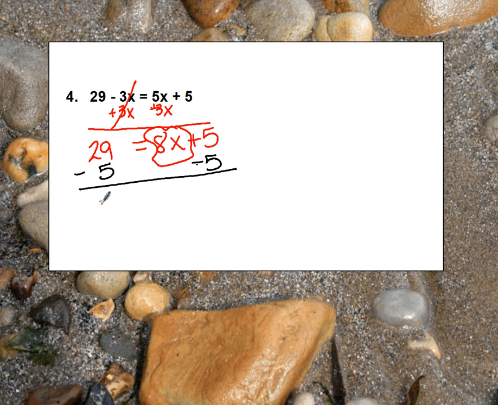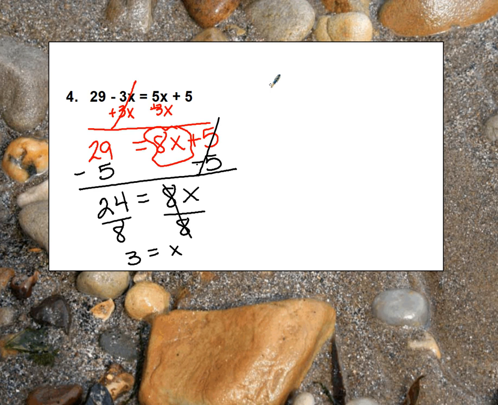So now we have 24 equals 8x. How do I get my x by itself? Right now it's being multiplied, so we divide. Dividing both sides by 8, x equals 3.